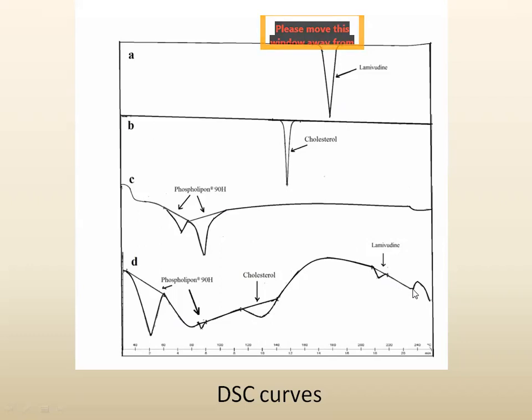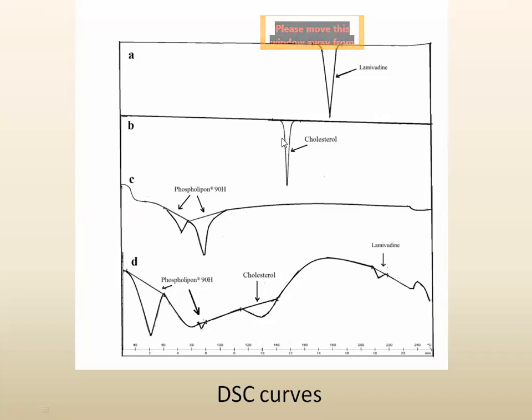And sometimes this change in the position or change in the pattern itself indicates that there is some encapsulation, or there is a decrease in the crystallinity of our drug, or there is formation of the amorphous form of the drug, and there is encapsulation of the drug. Due to that encapsulation, the shifting and the broadening of the peak is observed.